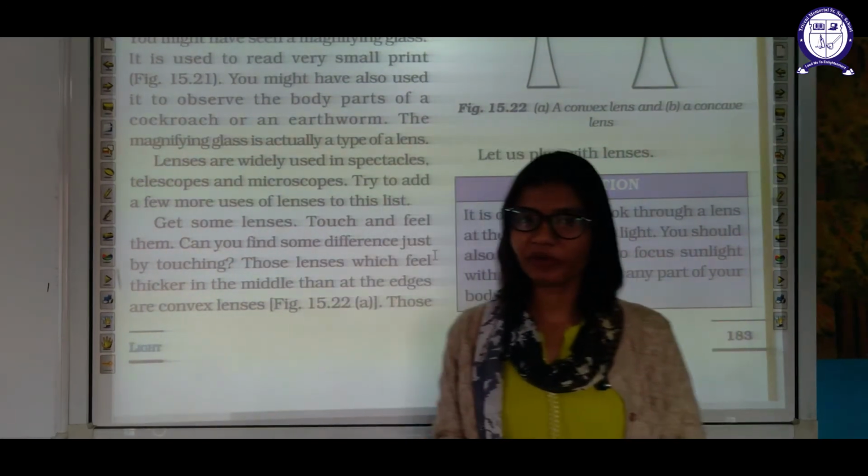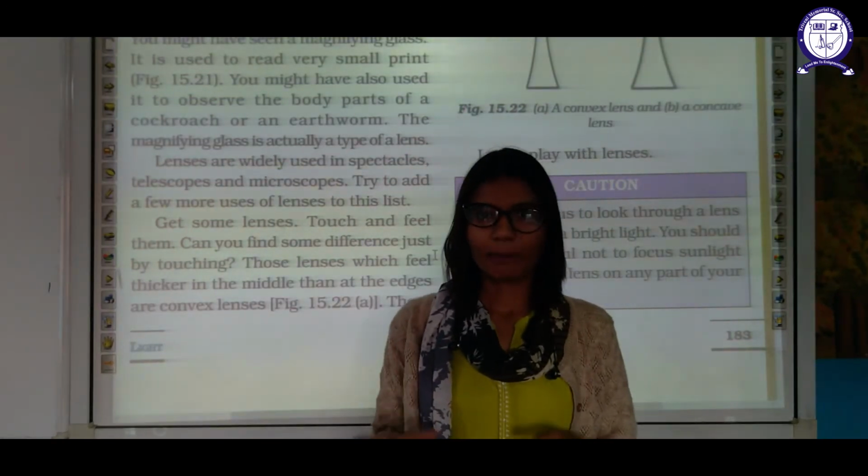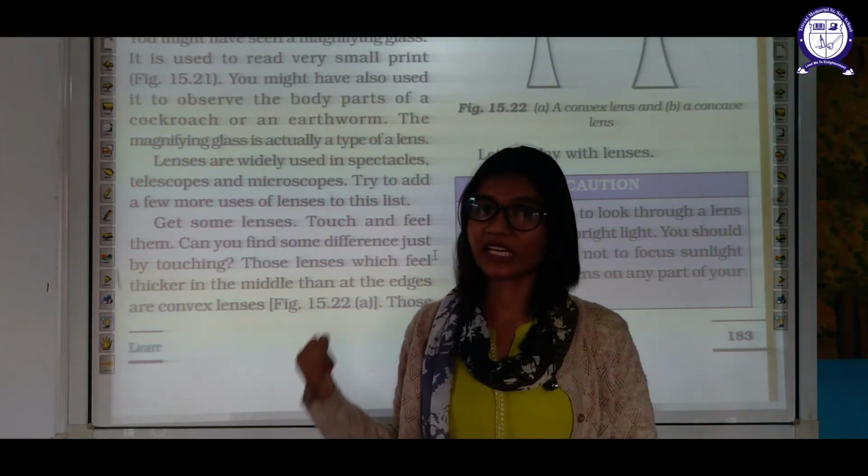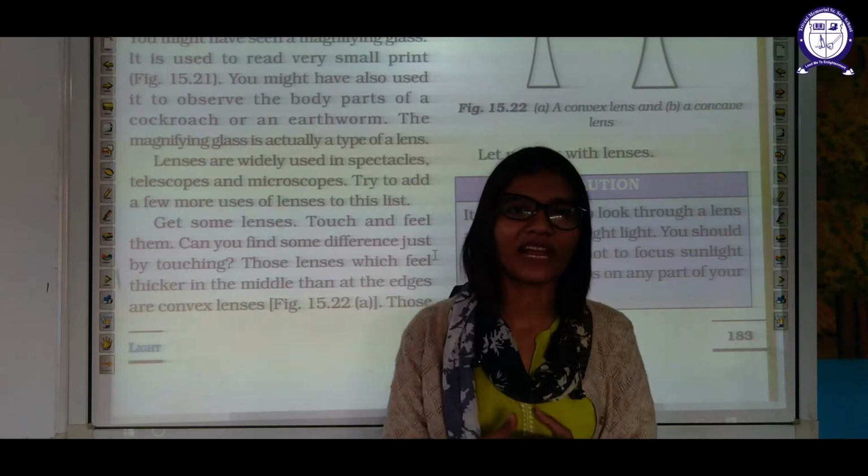So what is the difference between a mirror and a lens? A mirror has one shiny, reflecting surface, but in the case of a lens, both surfaces are transparent and allow light to pass.